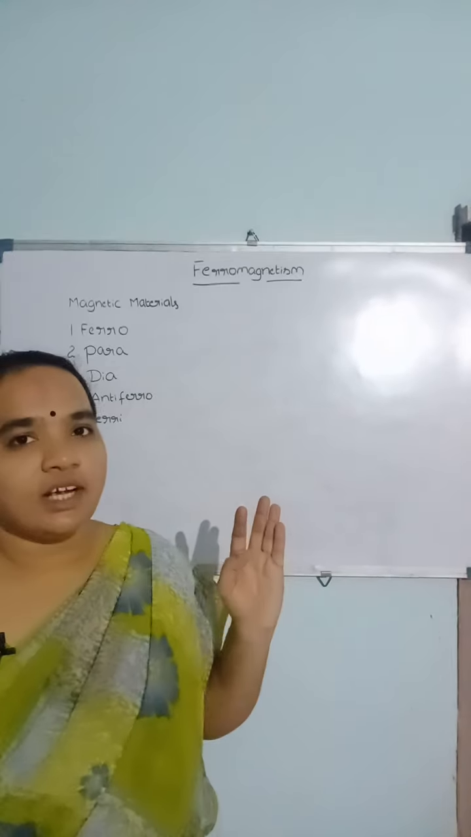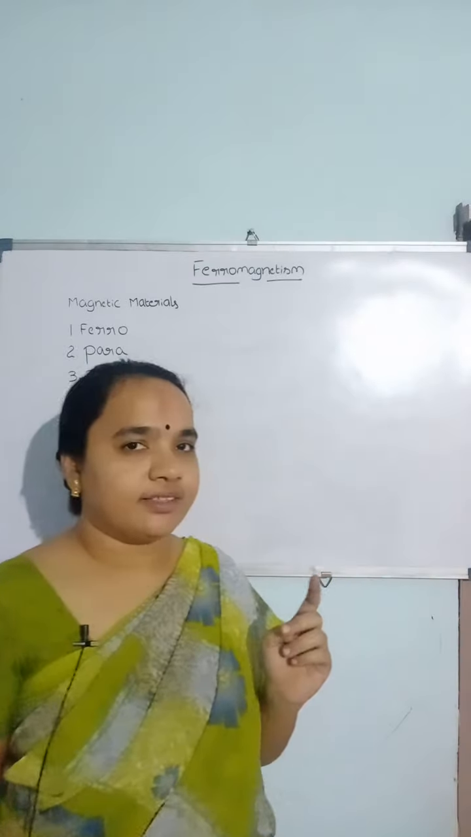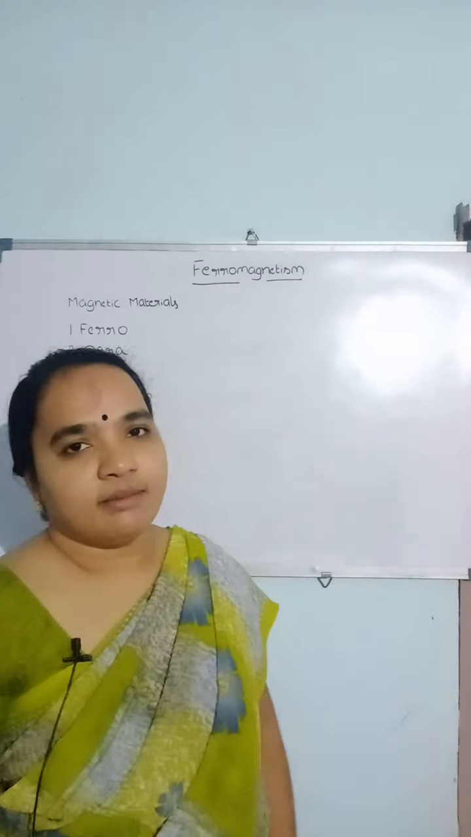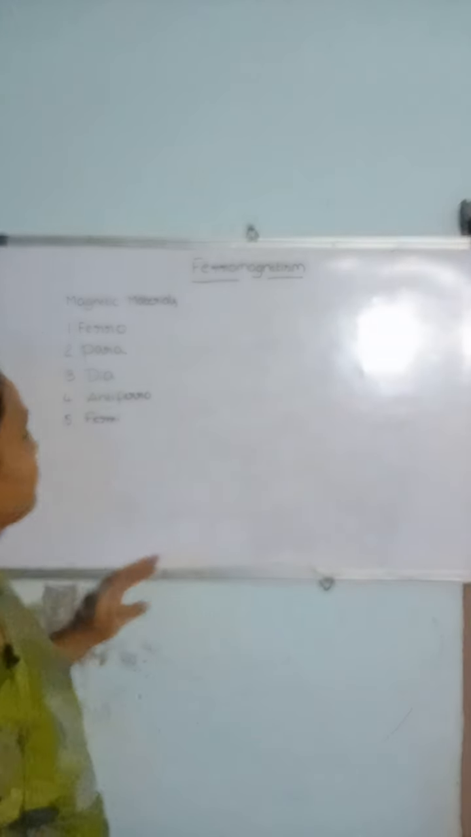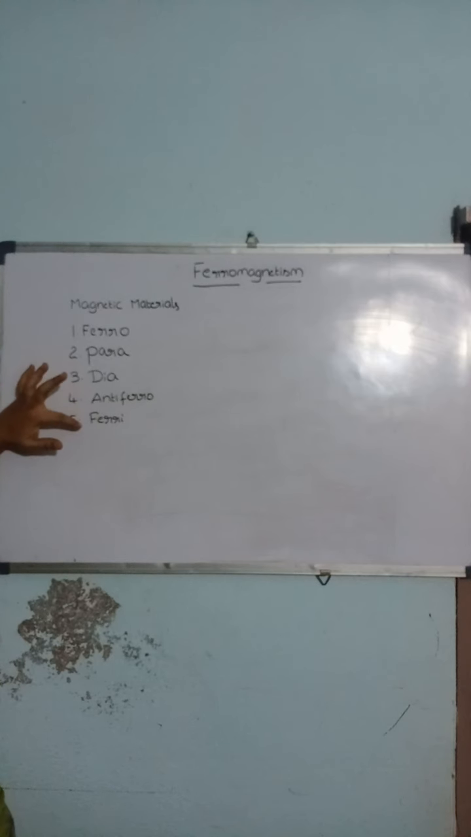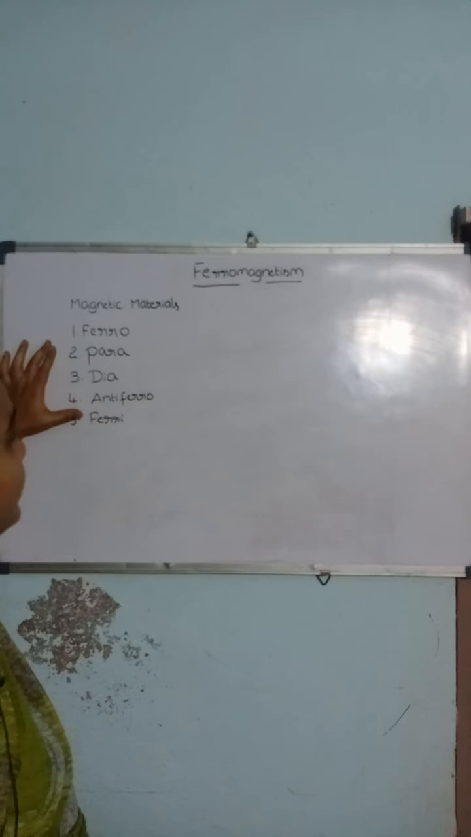Hello students, our second unit is ferromagnetism and antiferromagnetism. Regarding the magnetic materials, there are five types of magnetic materials known as ferromagnetic material, paramagnetic material, diamagnetic material, antiferromagnetic material and ferrimagnetic material. These are the five different classes of magnetic materials.